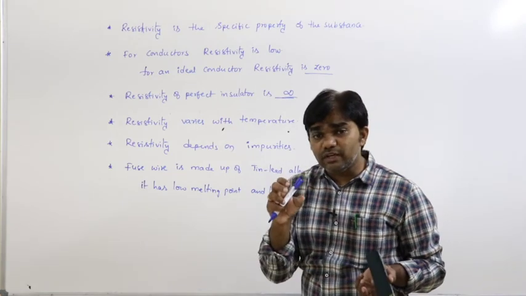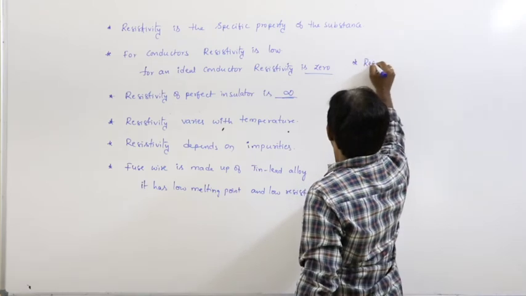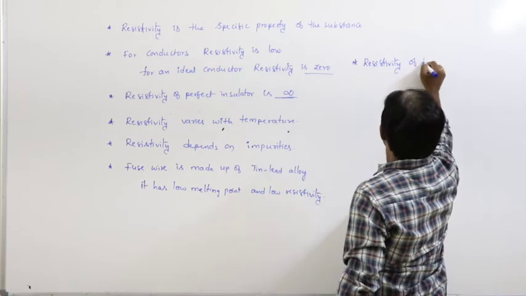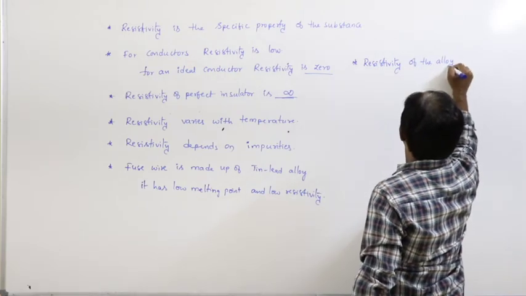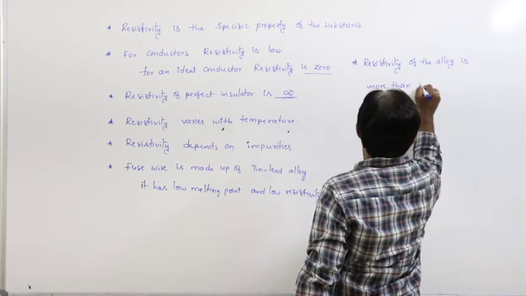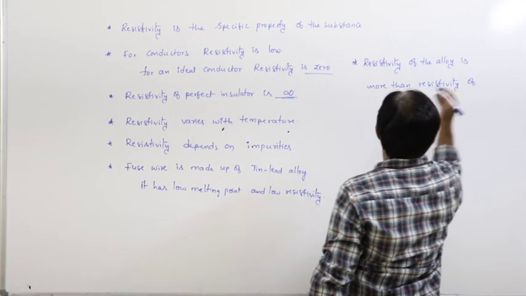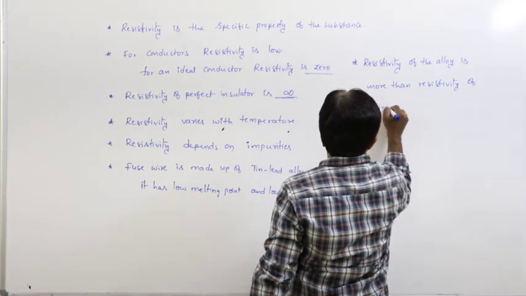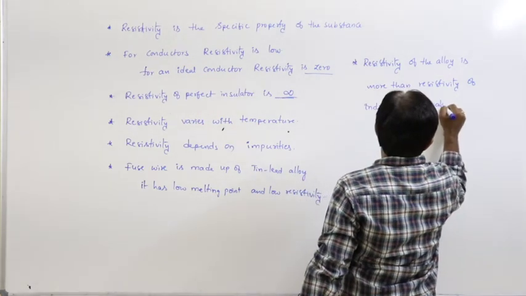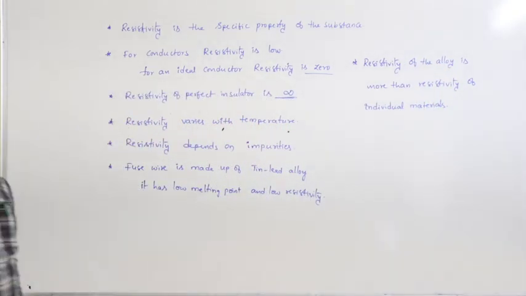So the resistivity of the alloy is more than the resistivity of the individual materials.